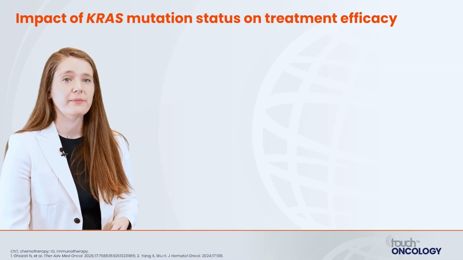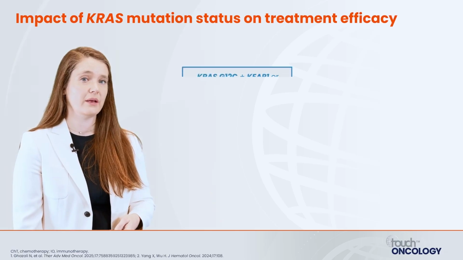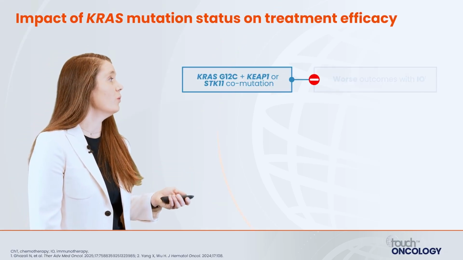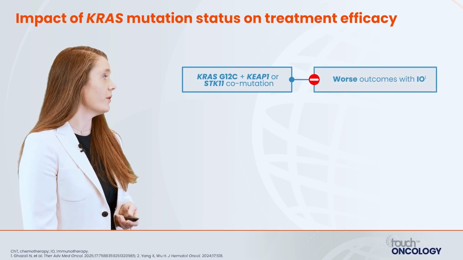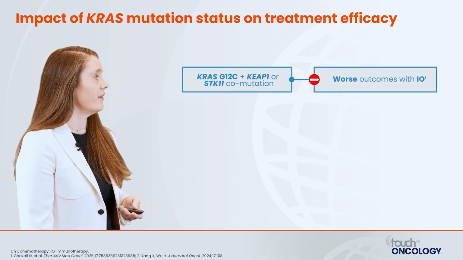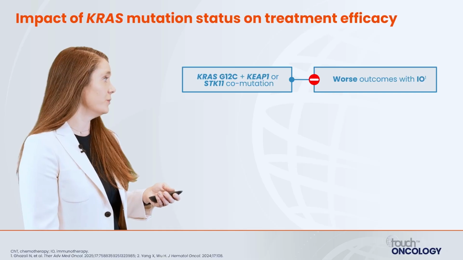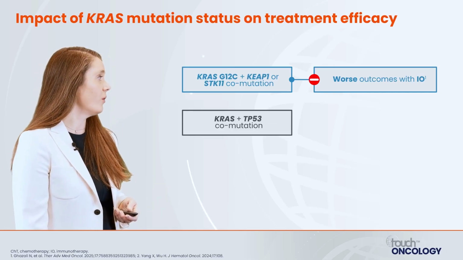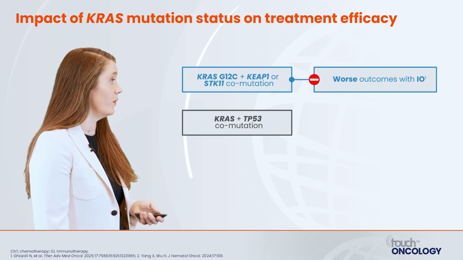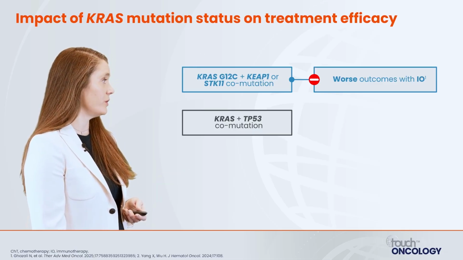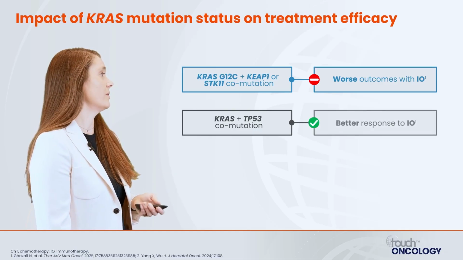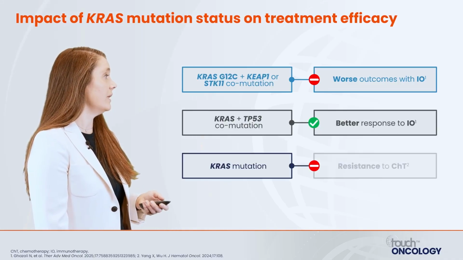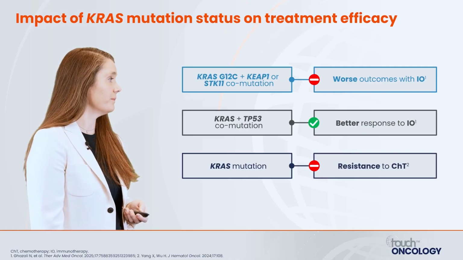How does this affect treatment efficacy? Well, we know that having a co-mutation with KEAP1 or STK11 may lead to worse outcomes with single-agent immunotherapy. And there's emerging data that perhaps these patients may benefit from dual checkpoint inhibition. Having a TP53 co-mutation without those KEAP1 or STK11 co-mutations actually predicts a better response to immunotherapy. And having a KRAS mutation alone may lead to resistance to chemotherapy.